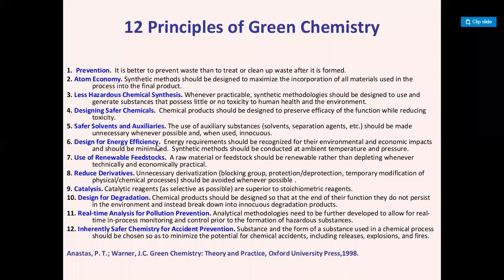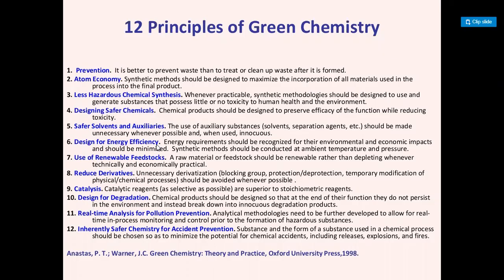Other than that, biodiesel can also be prepared from renewable resources, that is plant seed oil, also called triglyceride. Triglyceride undergoes a trans-esterification reaction with methanol to produce biodiesel. So these are the renewable feedstock. Generally, we have to apply renewable feedstock so that we can generate less hazardous material for our atmosphere. So you can read the definition: a raw material or feedstock should be renewable rather than depleting whenever technically and economically practical.